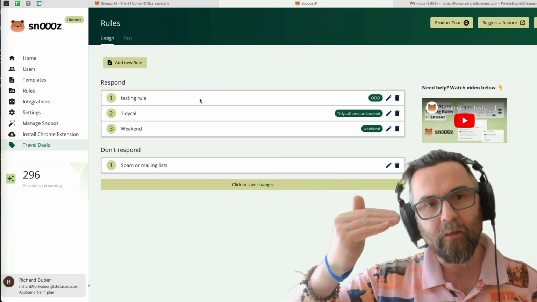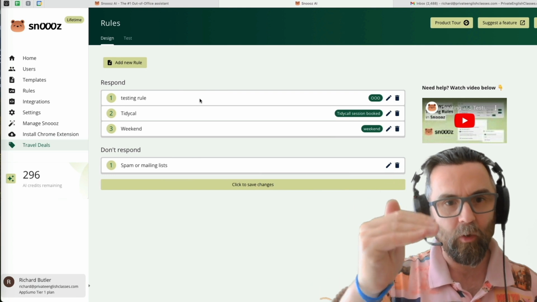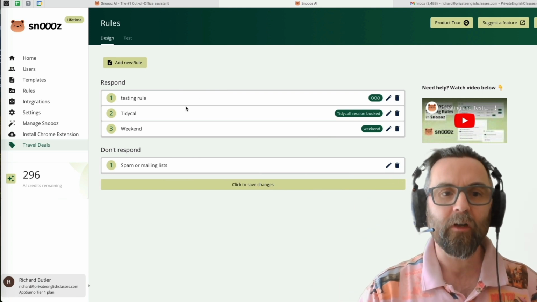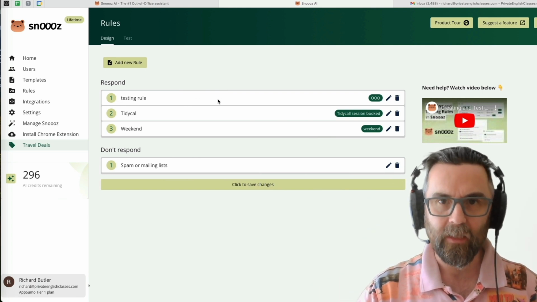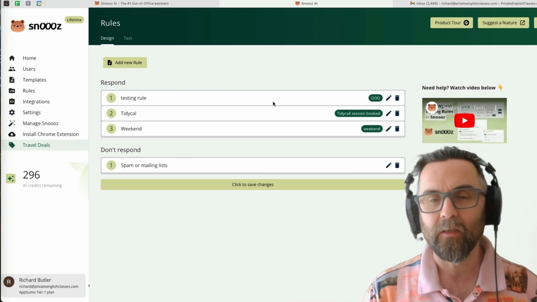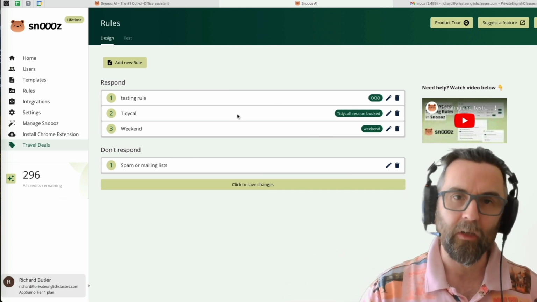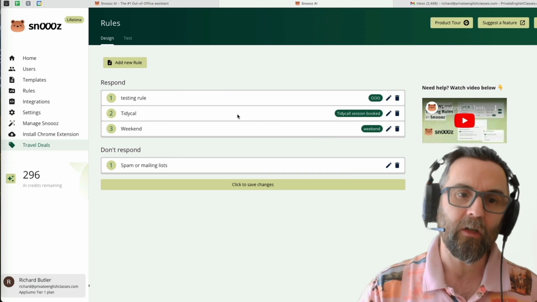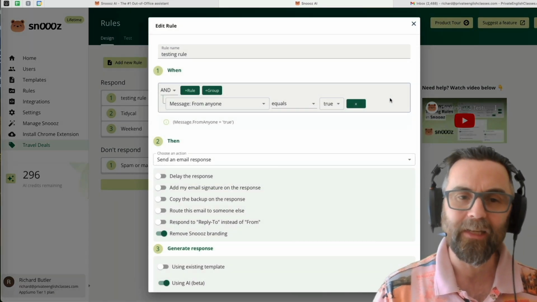The way the rules work is from number 1 to number 3. So it first tries to validate this and see if this is true. It responds with that auto response. If it's not true, it goes on to number 2. If number 2 is not true, it goes on to the weekend. So let's see how I've set this up.